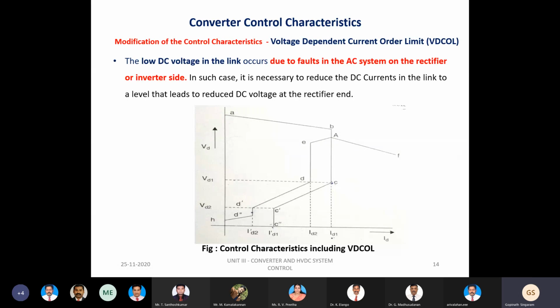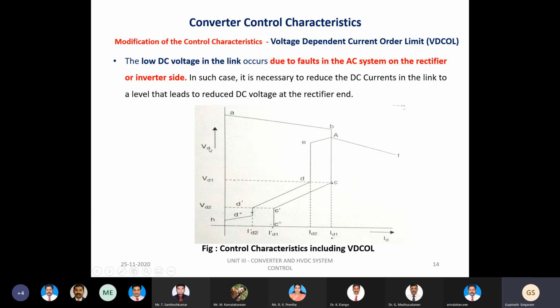But there is another problem also. When we reduce the DC current, we have to maintain a proper limit. We should not go to a very low value of current, because if the current goes very low, below the holding current, then obviously all the thyristor valves associated with the inverter side will turn off. So that kind of problem is also there. And when we speak about the rectifier side, what happens?